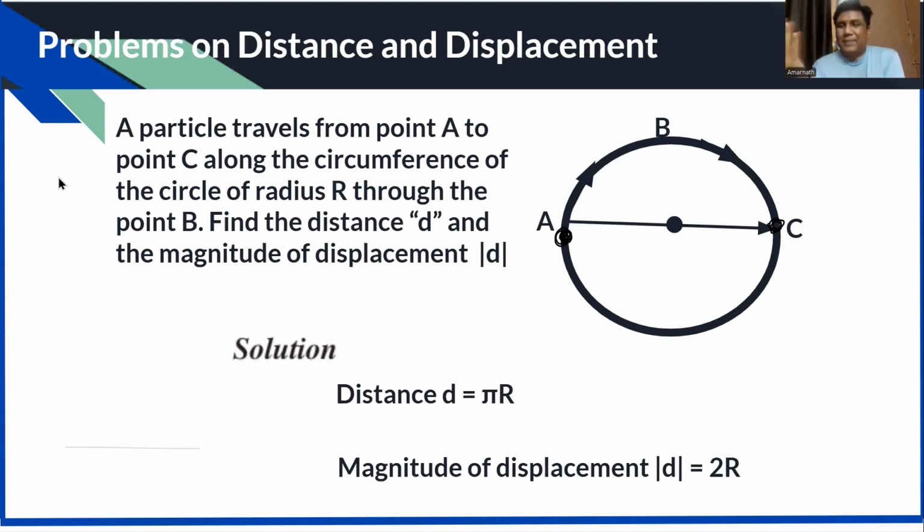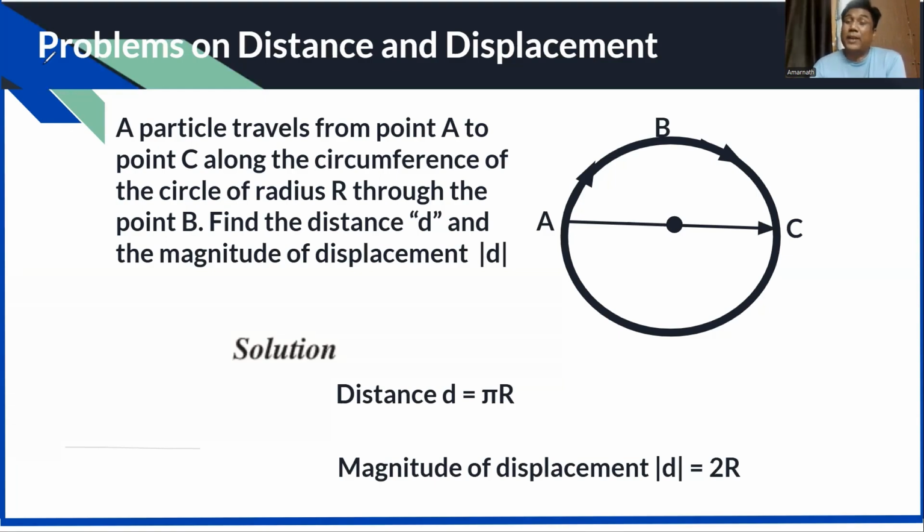Sometimes you may be asked the ratio also. Find the ratio of distance to magnitude of displacement, if they ask like this. So it will be pi r by 2r, which means it will be pi by 2. That may also be an additional question framed that way, but now they are not asking like this. So our answer is: distance is pi r, magnitude of displacement is 2r.